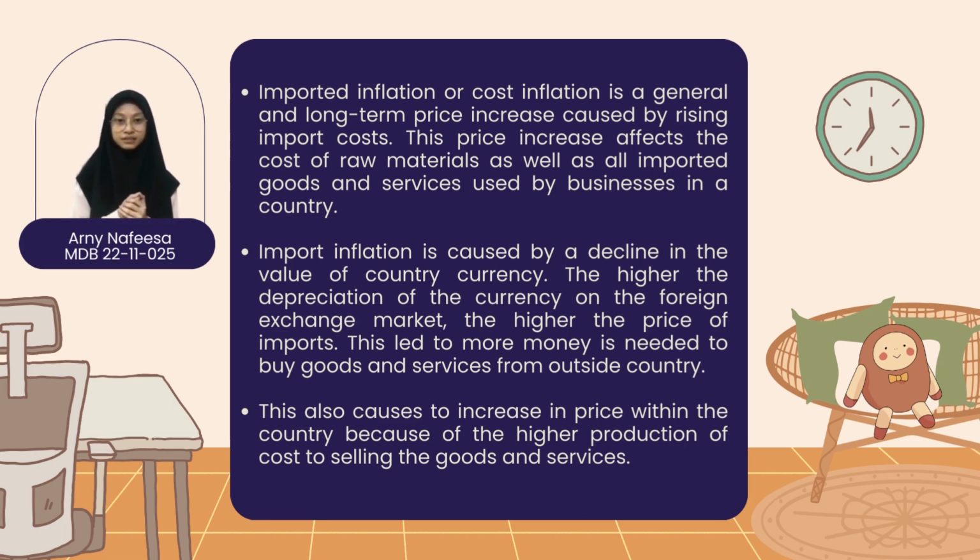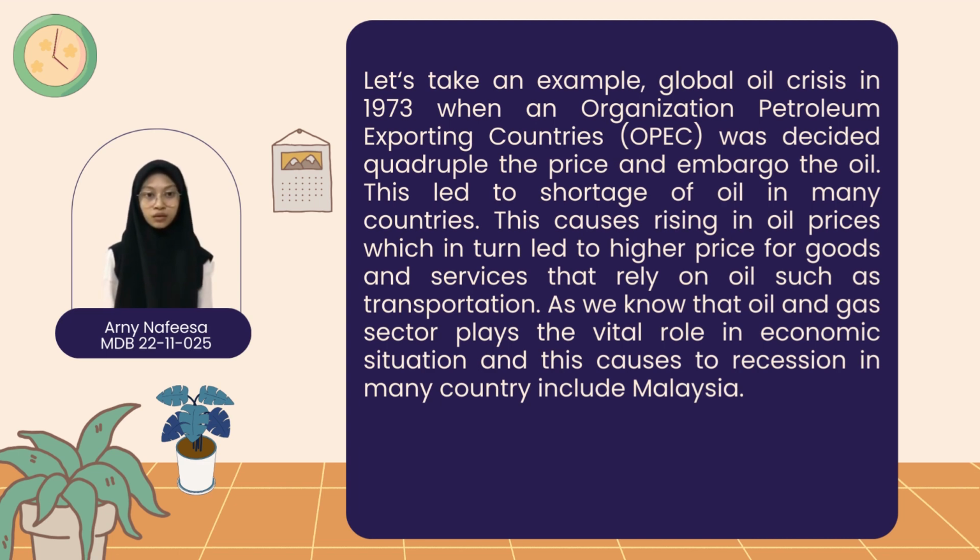goods and services. For example, the global oil crisis in 1973, when the Organization of Petroleum Exporting Countries decided to embargo the oil. This led to a shortage of oil in many countries. This caused rising oil prices, which in turn led to higher prices for goods and services that rely on oil, such as transportation. As we know, the oil and gas sector plays a vital role in the economic situation, and this caused a recession in many countries.